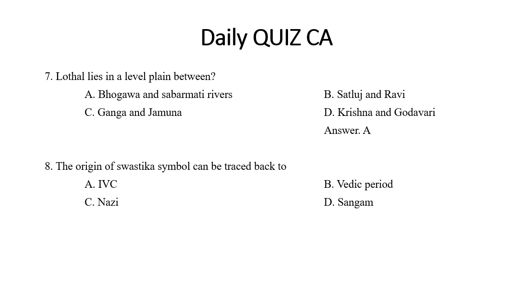The origin of the swastik symbol can be traced back to? The options confuse the IVC and the Vedic period, both are there. Also, we know that Nazis have used it extensively in Germany. The origin of the swastik symbol can be traced back to IVC. So the answer would be option A.